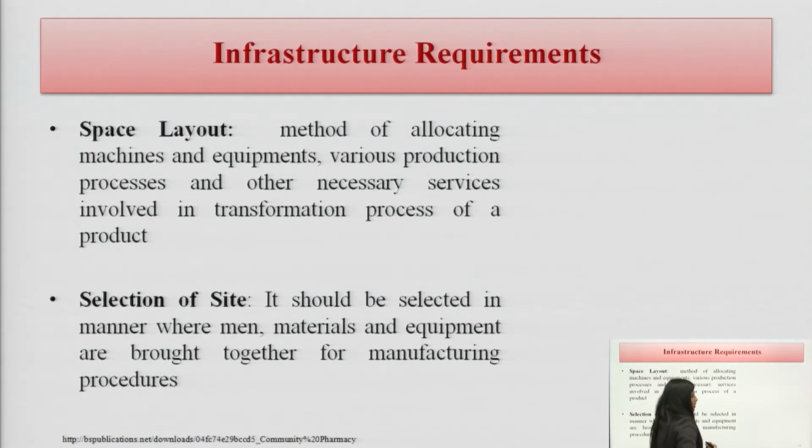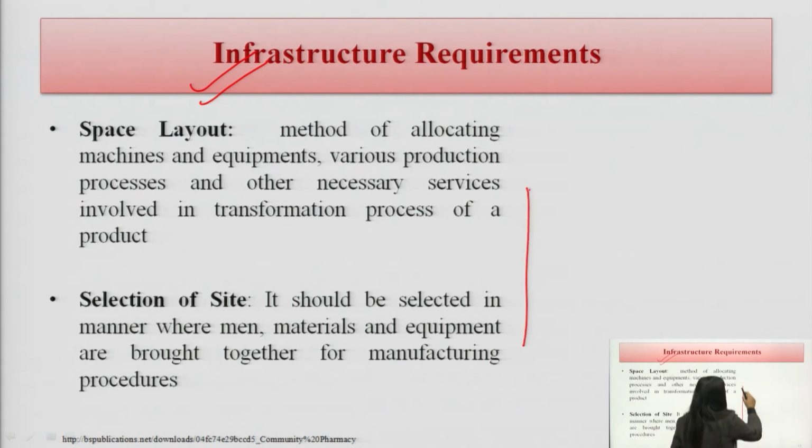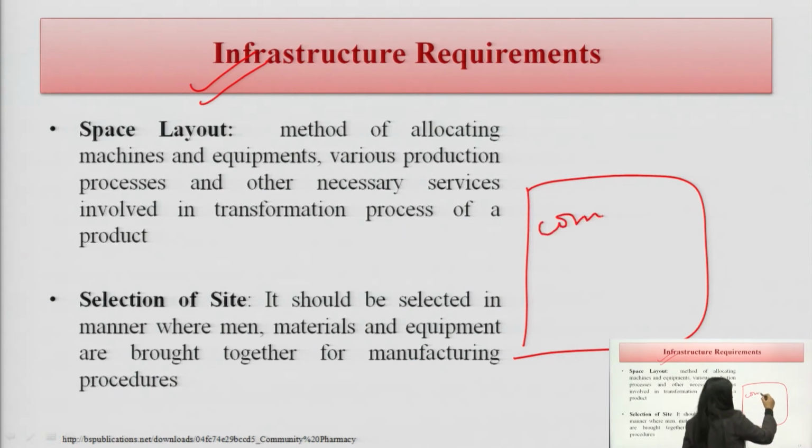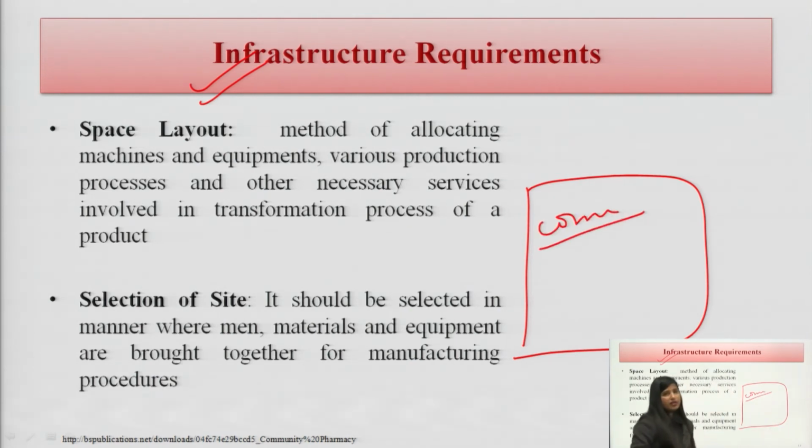Now, coming to point number 3. We have the financial requirements, second is the staffing requirements, and after the staffing requirements come the infrastructure requirements. What do you mean by infrastructure requirement? It means how the community pharmacy should be: where the entrance should be, where the racks should be, where the walls should be, how the pharmacy should look.